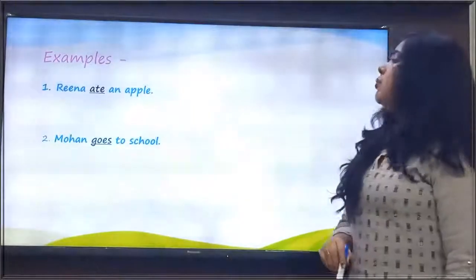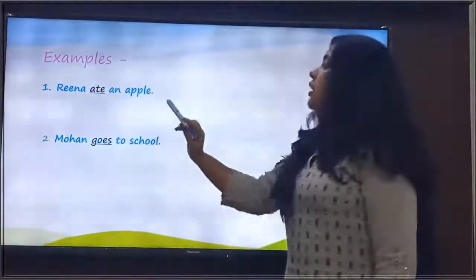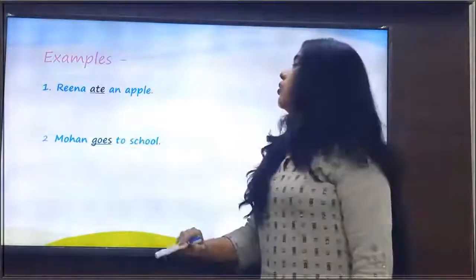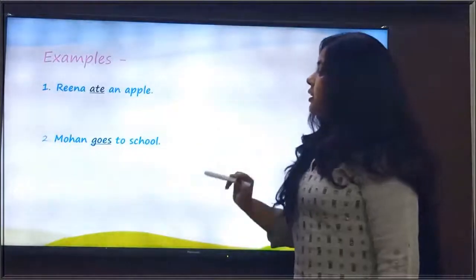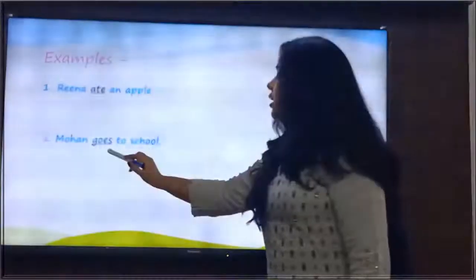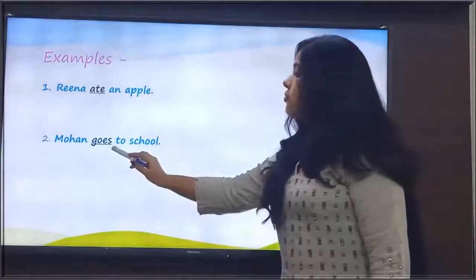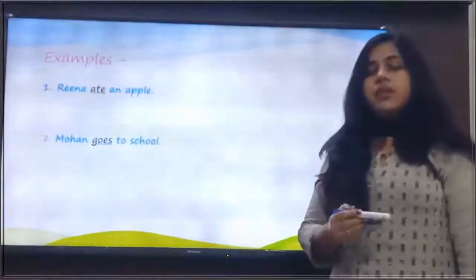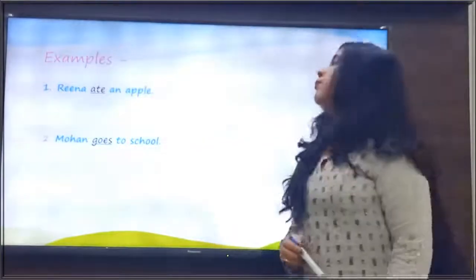Now look at these examples. The first sentence is Reena ate an apple. In this sentence, the word ate is showing the action of Reena. So, ate is the verb here. In the second sentence, Mohan goes to school. Here, the word goes is showing the action of Mohan. So, goes is the verb here. Both the words are verbs because they are showing the action of the subjects.